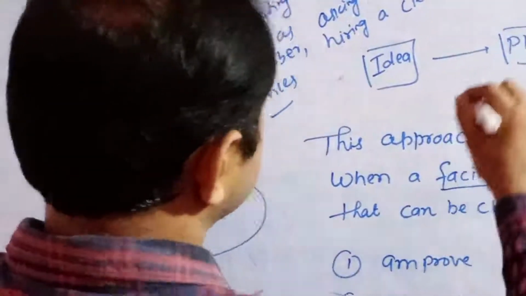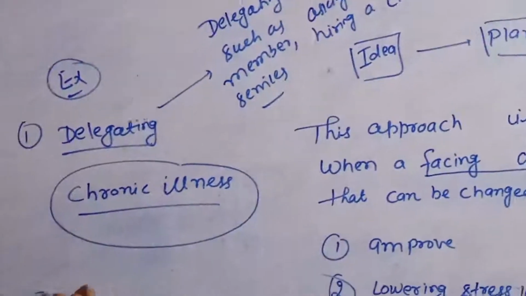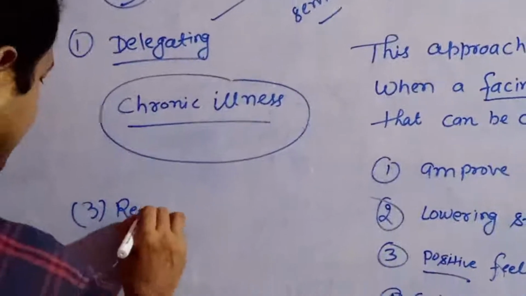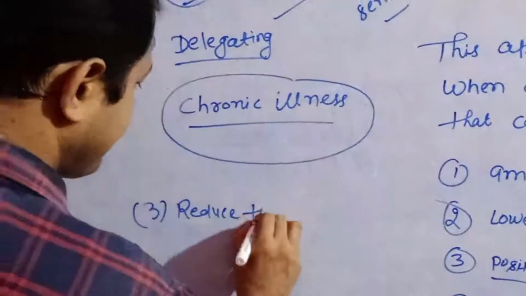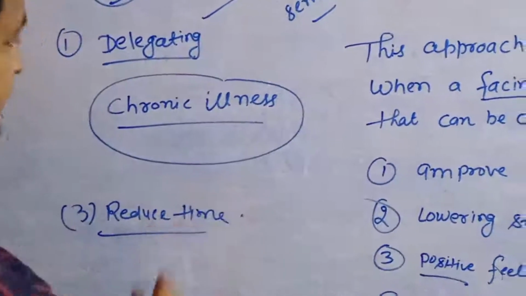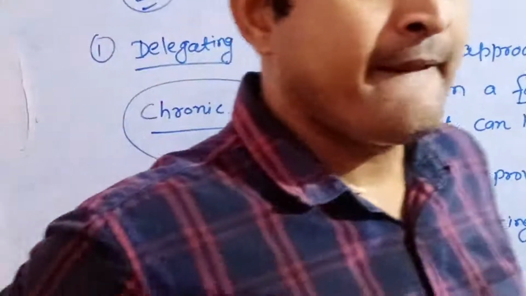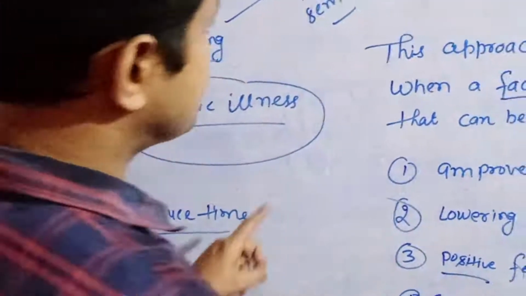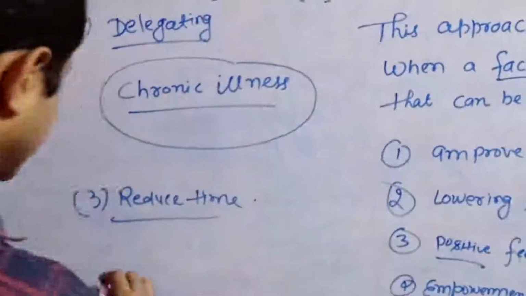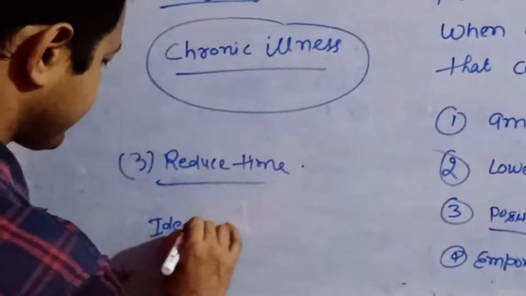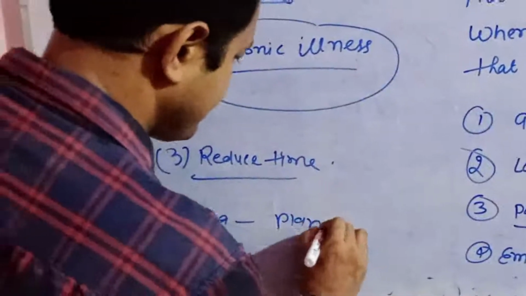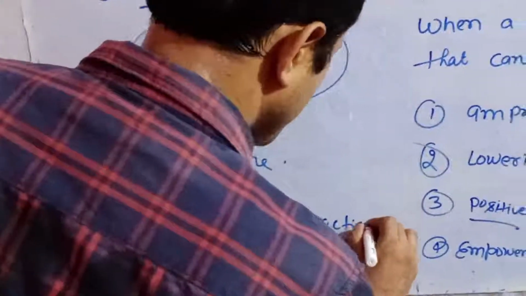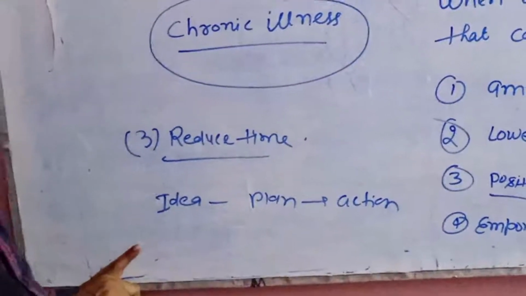My third point is reduce time. Reduce time is always related to idea, plan or action. Why are these three important points related?